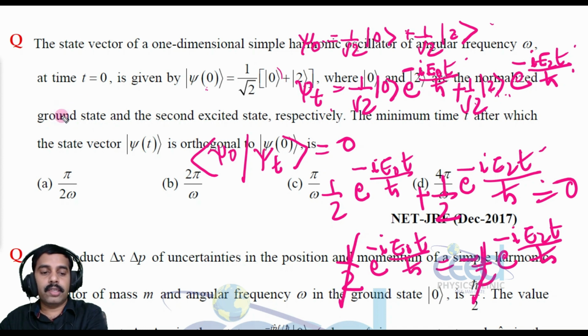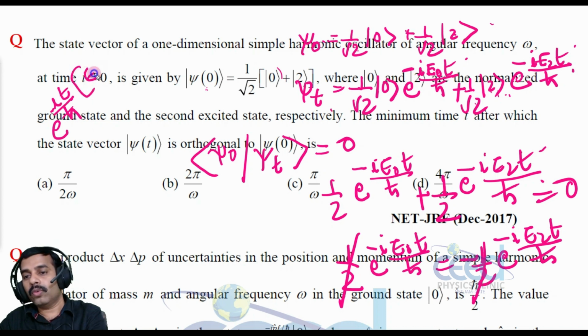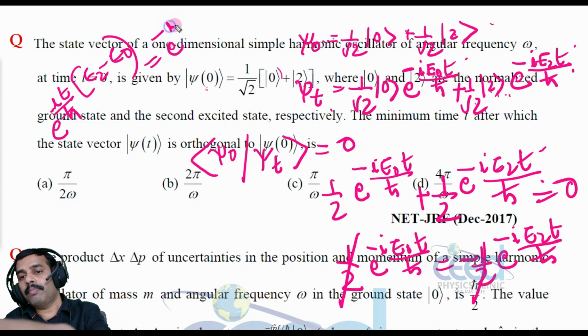This I can take as e raised to i t by h cross into E2 minus E0, that is equal to minus 1, and this minus 1 I can write as e raised to minus i pi.